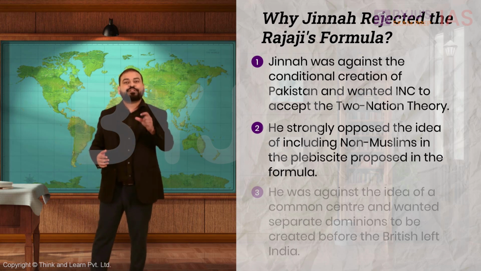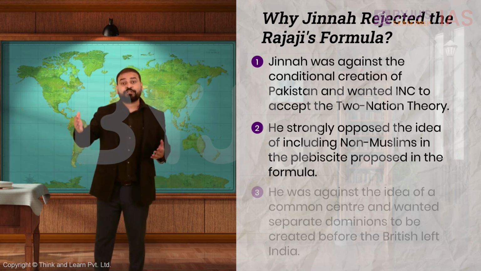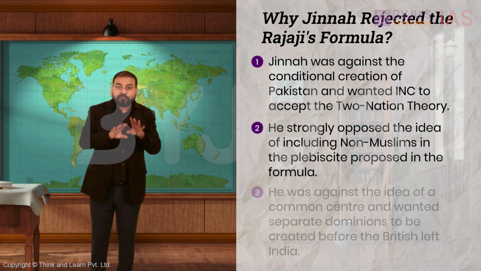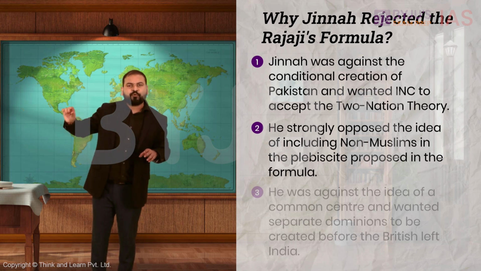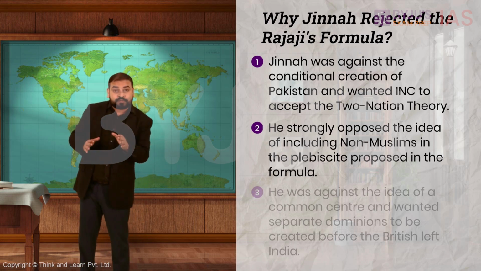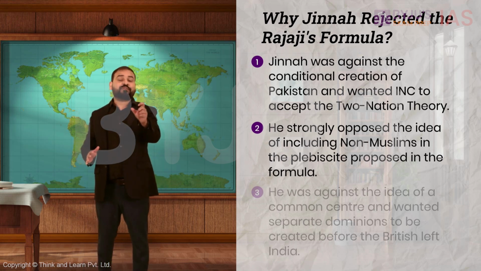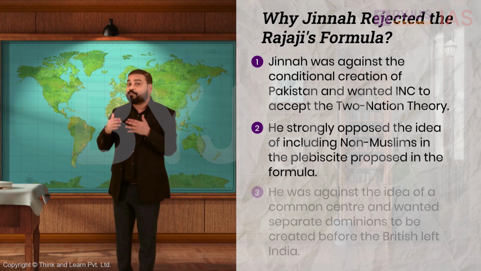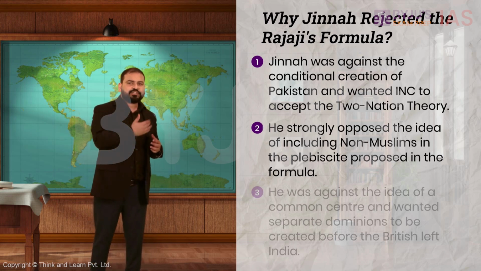So, there was a chance of losing the plebiscite, and it seemed that the partition wouldn't happen in these circumstances. Jinnah was not ready to take the risk. So, he strongly opposed the idea of including the non-Muslims in the plebiscite. He wanted only Muslims of those regions to vote for a separate nation. Jinnah objected to the key proposals of the formula, so the remaining conditions were also naturally rejected.